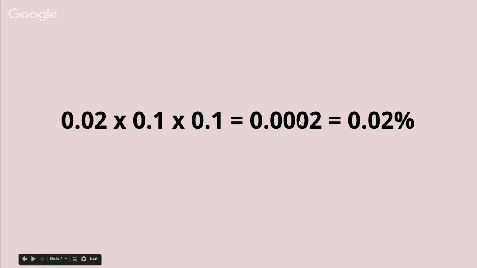If we multiply it out, it turns out that the energy of the top level consumer in this food chain would only be 0.02% of the original energy source coming in. So as we go up in the food chain, or as we go up in trophic levels, we're seeing there's a huge amount of energy loss.